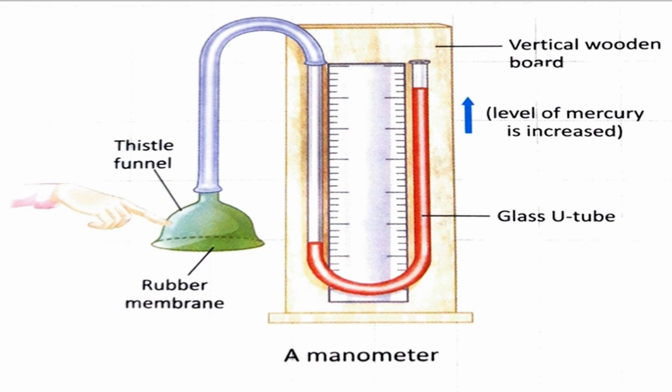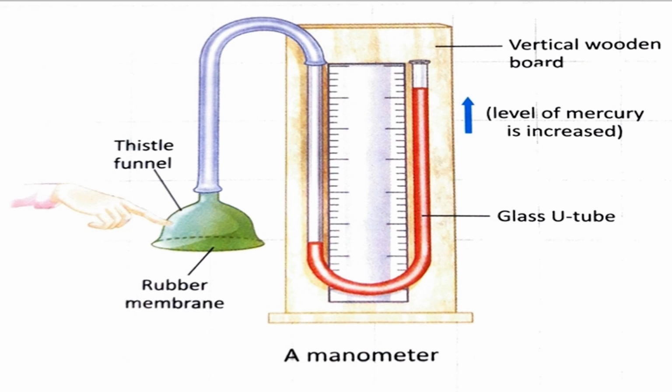The difference between the two sides of that U tube shows that liquid exerts pressure. Children, by using the scale we can measure the amount of pressure exerted by this liquid. Can you all understand? This is activity 3, which is given on page number 27. Take your book, children.